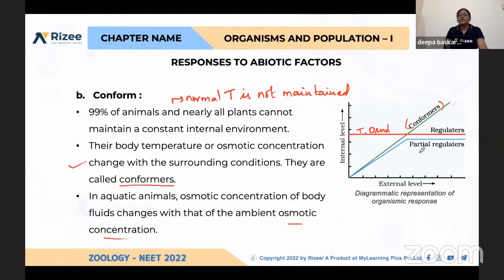And a few of the organisms come under partial regulators. So what do you mean by partial regulators? Up to a certain level, they keep on increasing, and after that they will maintain. So this graph is also important. See, this straight line is conformers, and like this are regulators and partial regulators.